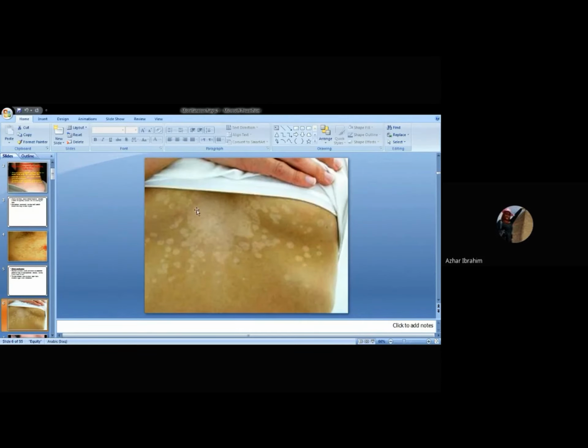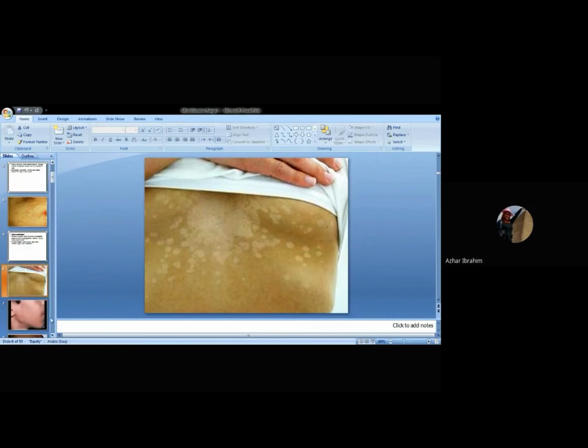This picture you can see here is a back and upper shoulder. So the patient suffering from this type has hypo, not hyper. Hyper is dark, hypo is faint. This is hypopigmentation due to the Malassezia species, the disease we mentioned previously, referred to as pityriasis versicolor.